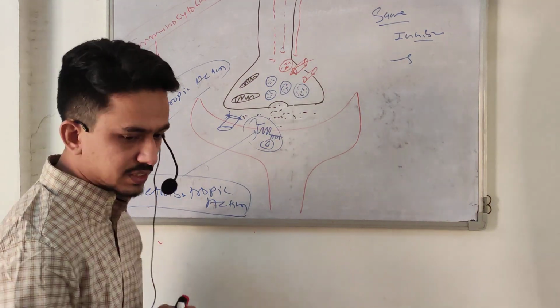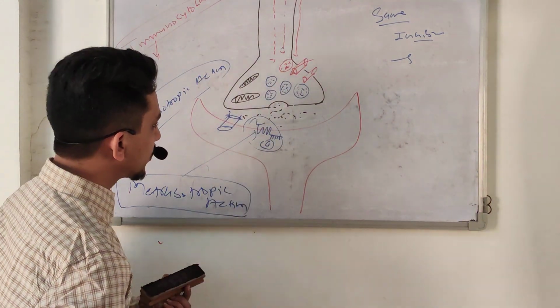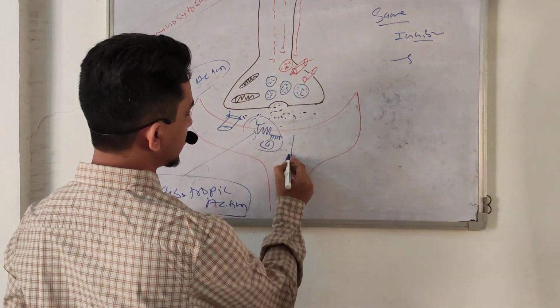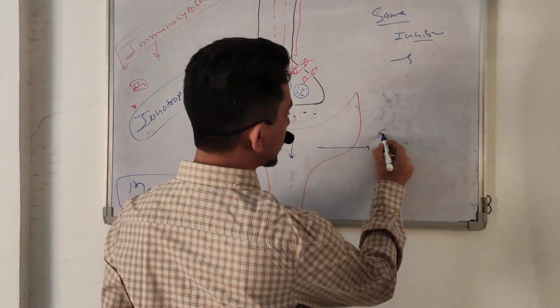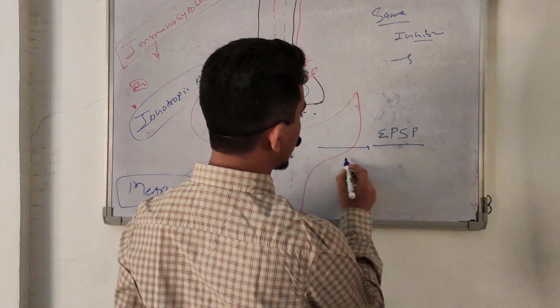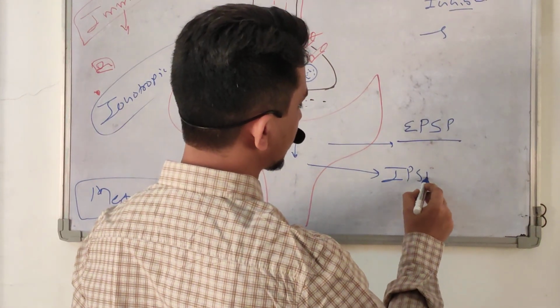We will see them one by one, but whenever they bind, they produce some actions in the postsynaptic neuron. Either they produce an excitatory postsynaptic potential, EPSP, or they produce an inhibitory one, IPSP.